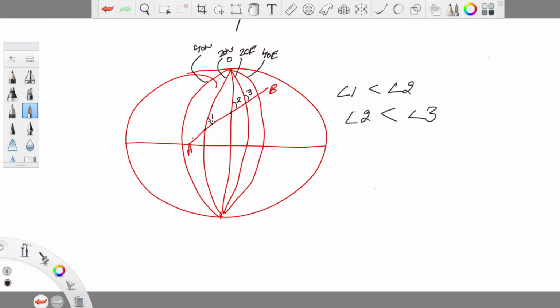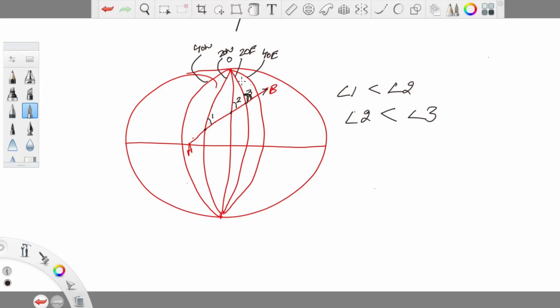For example, if we give a rough estimate, say angle 1 is around 30 degrees, this angle maybe around 45 degrees, and this is almost close to a 90 degree angle. So here the direction of the great circle, if we say direction from A to B, will be 30 degrees east, here 45 degrees east, and here maybe 60 to 70 degrees, or if this angle is 90 degrees, then 90 degrees east.